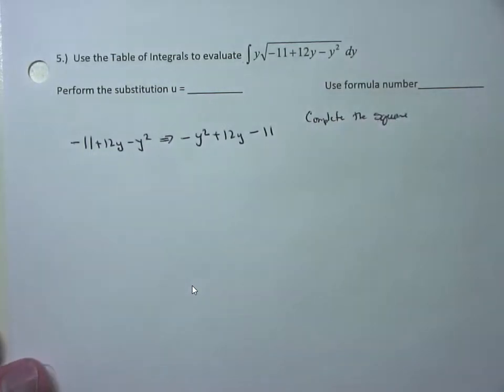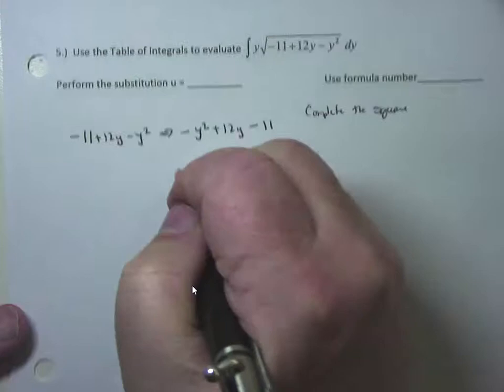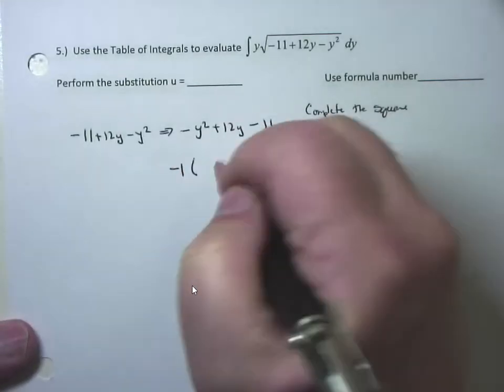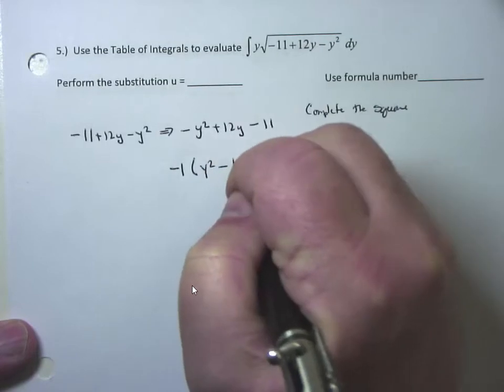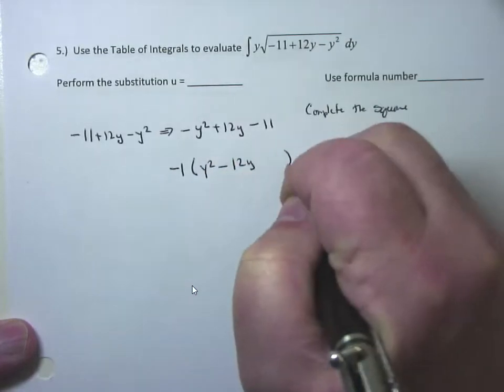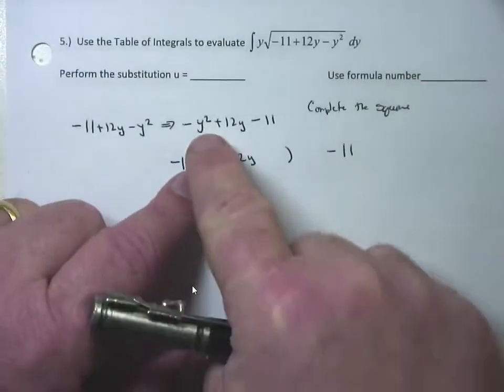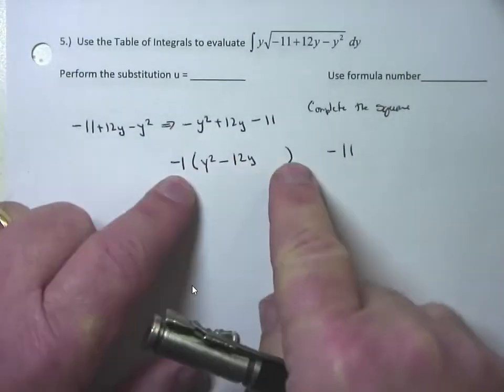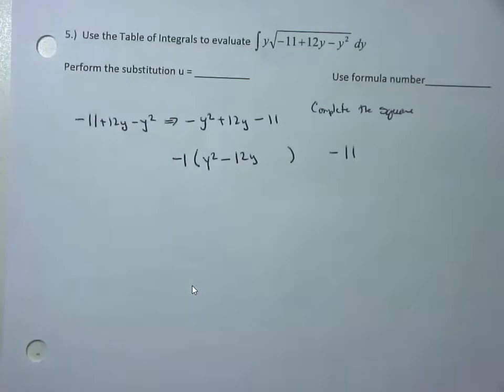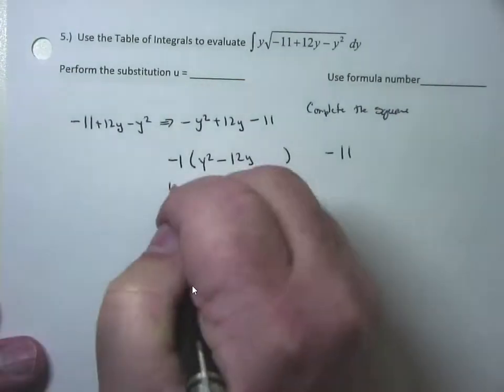Now, remember our trick on completing the square. To complete the square, you need to have the coefficient in front of the squared term be a 1. What do we got in this problem? Negative 1. So I'm going to factor the negative 1 out of the y's. That'll give me y squared minus 12y. Leave a little space, close parentheses, and push your constant on the back, minus 11. I factored the coefficient in front of the y squared out of all the y terms. Does that make sense?